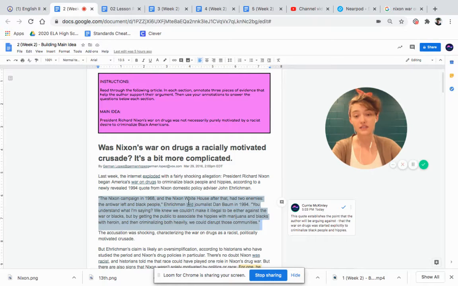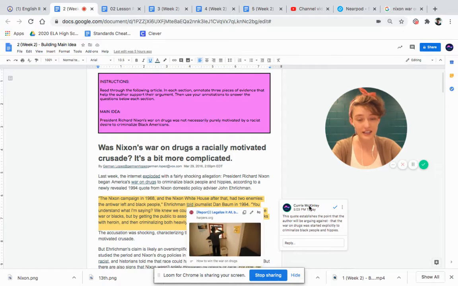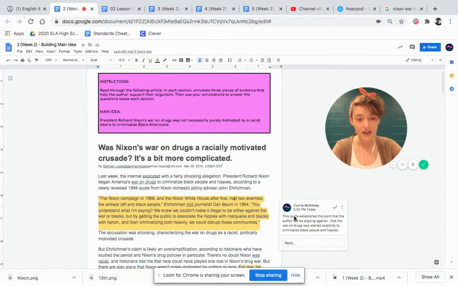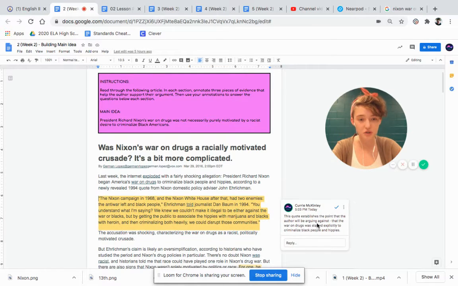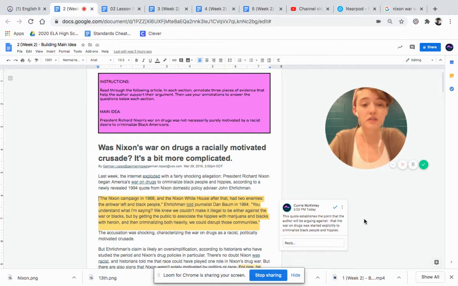So what I did, I highlighted this whole entire section, and I wrote out here, remember you can highlight, hit with 2 fingers, go to comment, click on comment, and a comment will show up. What I wrote is, this quote establishes the point that the author will be arguing against, that the war on drugs was started explicitly to criminalize Black people and hippies.